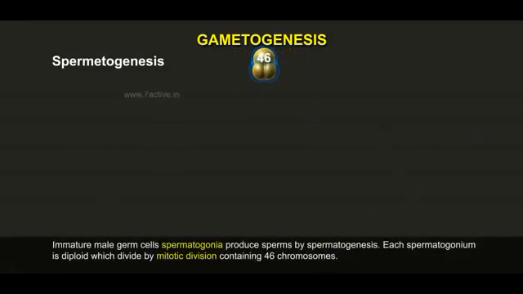Immature male germ cells, spermatogonia, produce sperms by spermatogenesis. Each spermatogonium is diploid, containing 46 chromosomes, and divides by repeated mitotic division.